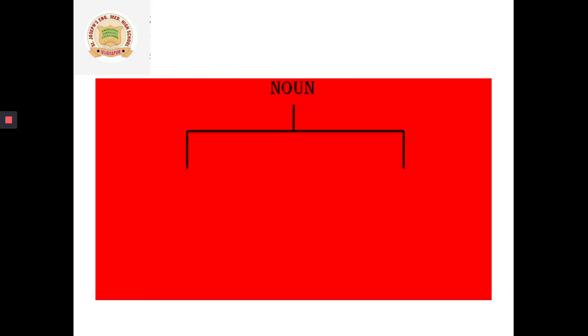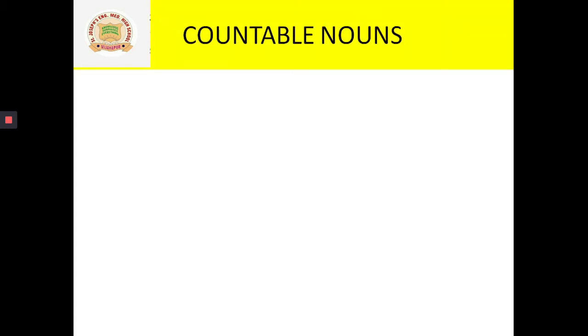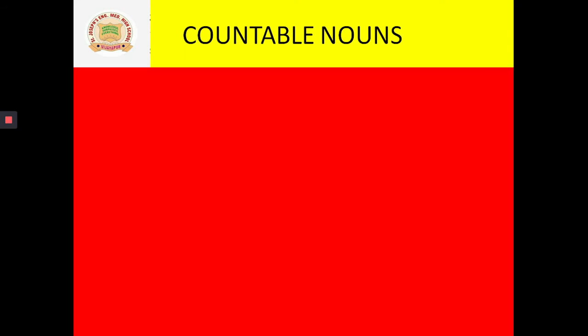One way of classifying nouns is countable and uncountable. In those kinds, today we are going to discuss countable and uncountable. So let us see what countable nouns are.